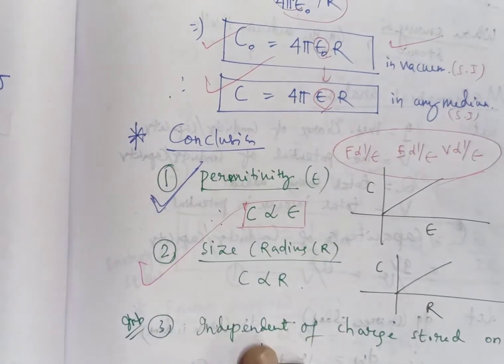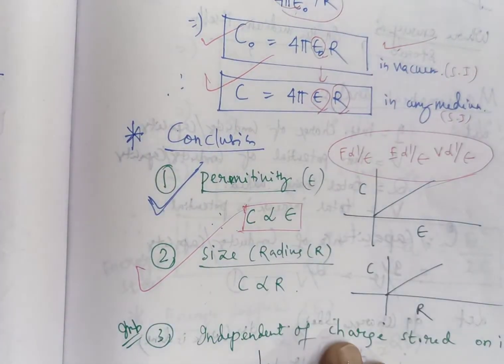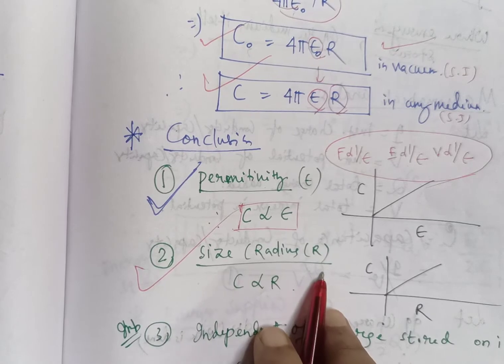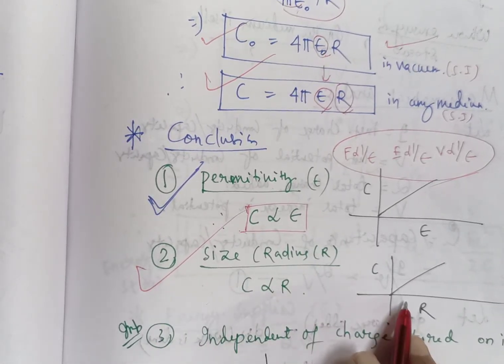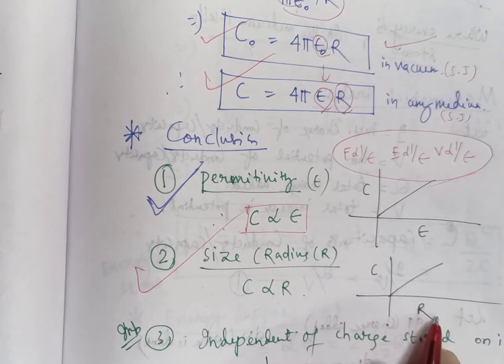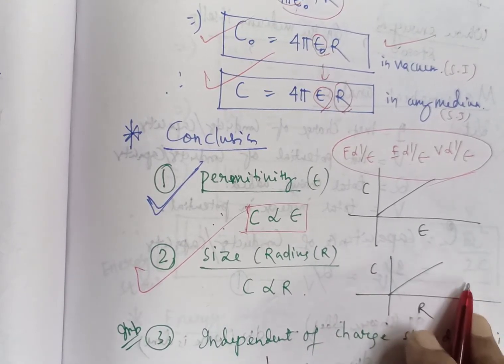Similarly, how does it depend upon the size of the conductor? Size of the conductor means here radius. If you increase the size of the isolated sphere, then its capacitance increases. If you plot the graph capacitance versus radius, the graph will be a linear function. That means it is directly proportional to radius.